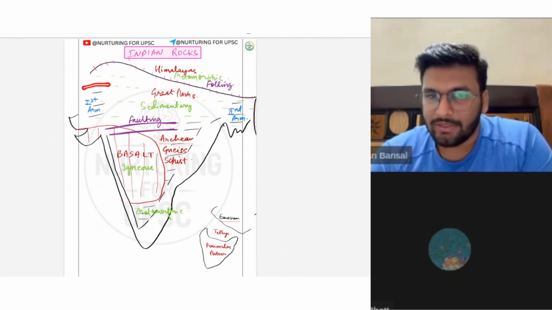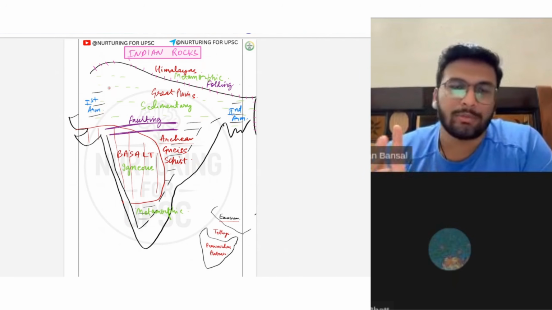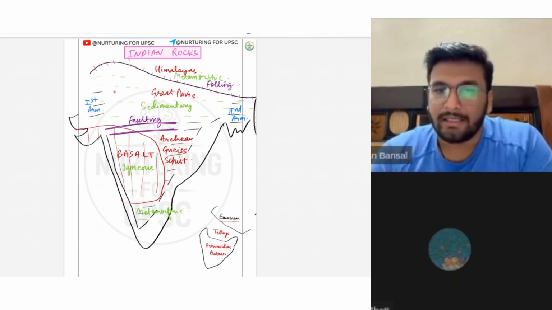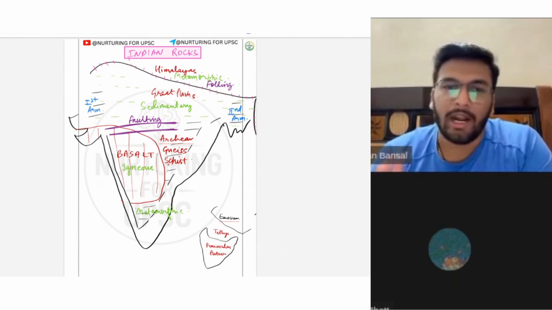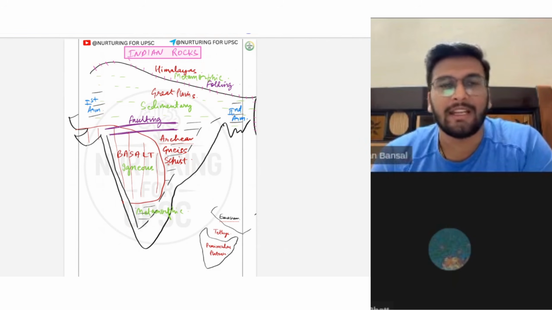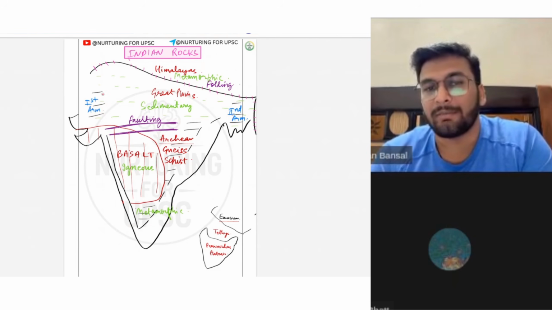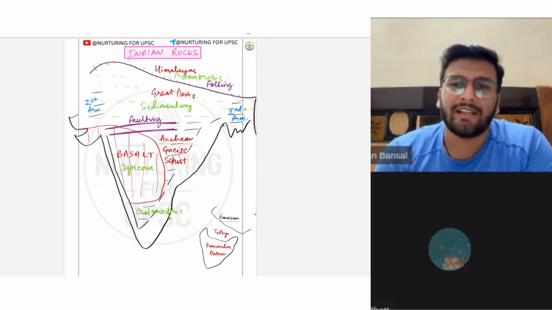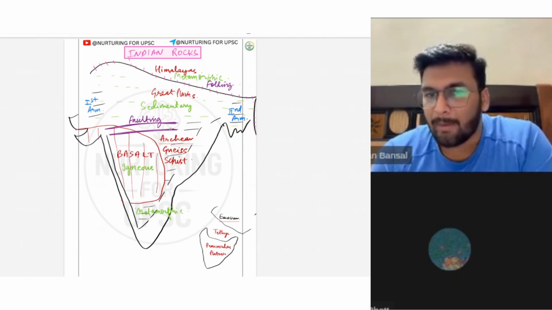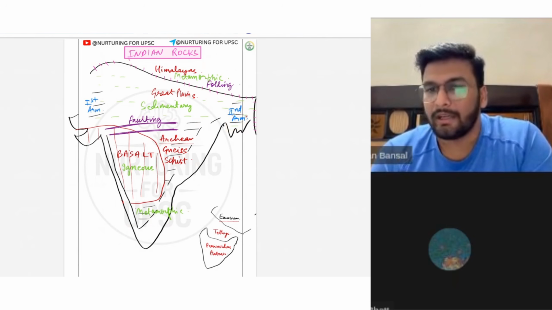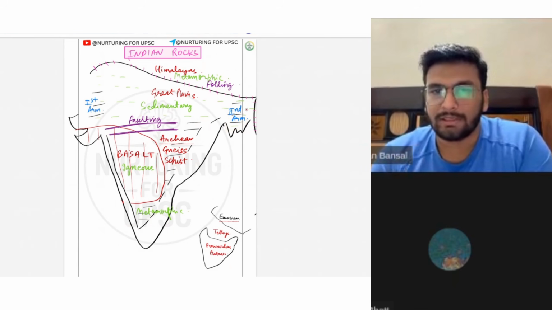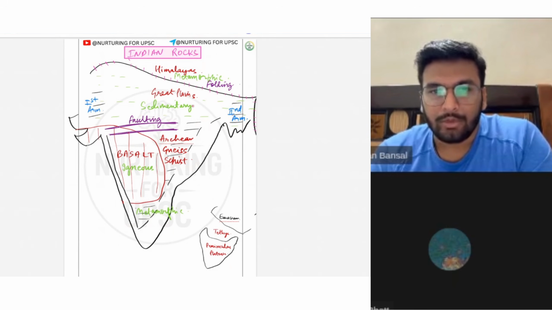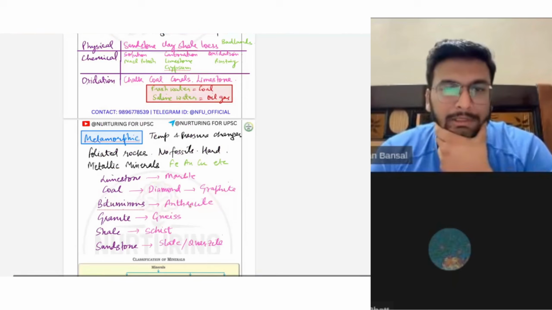Now, since this was the first arm of the Peninsular Plateau, and the Peninsular Plateau is made of metamorphic rock, Archean, and Archean is a hard rock. Hard rock means metallic minerals will be present, and metallic minerals simply means that it must be having iron. Similarly, if a question comes that over here metallic minerals are found, iron ore is present, it is evident that it will have the iron ore because it is a part of the Peninsular Plateau. I guess this is clear. Okay, so this is done. I guess this part is clear. Okay, more is coming.